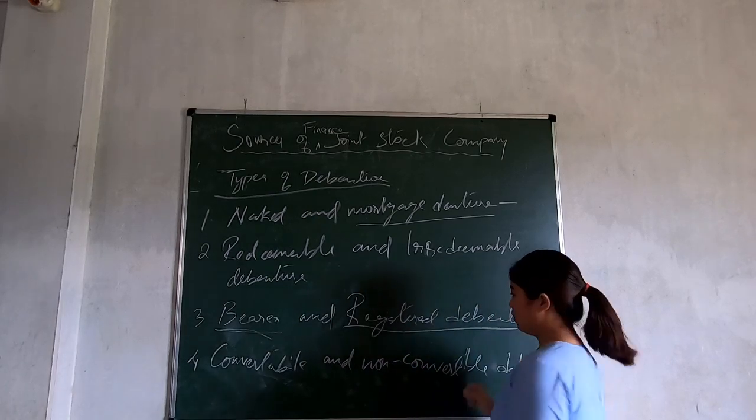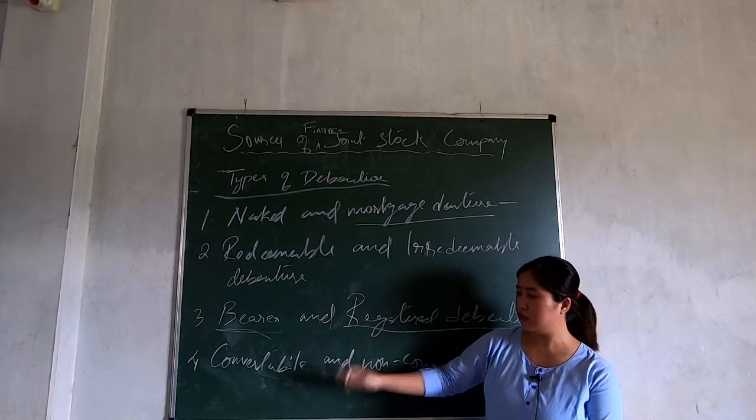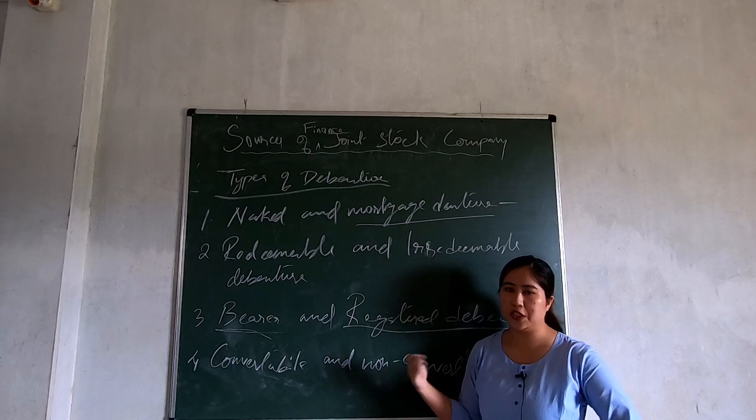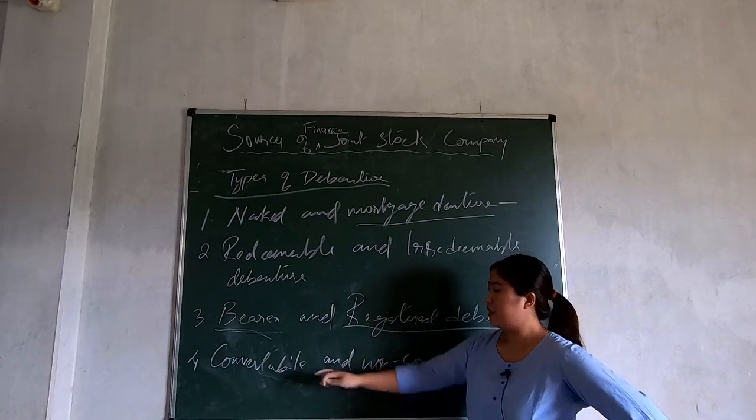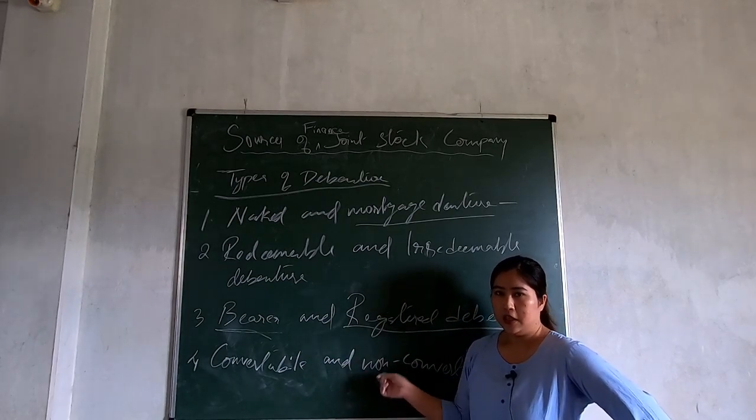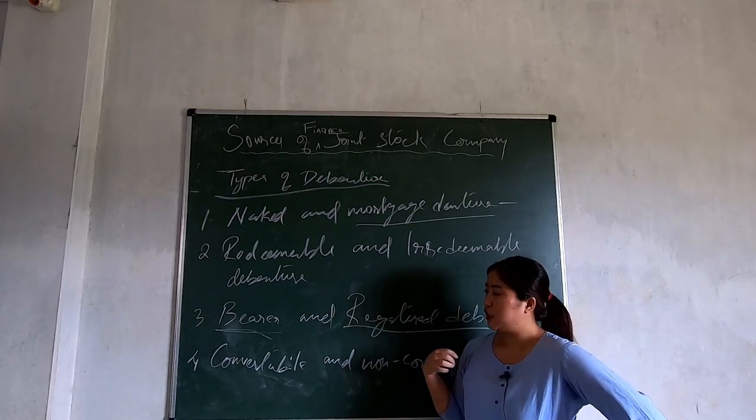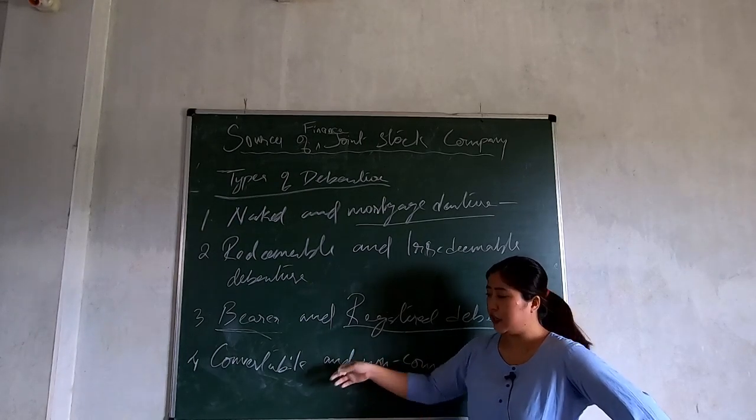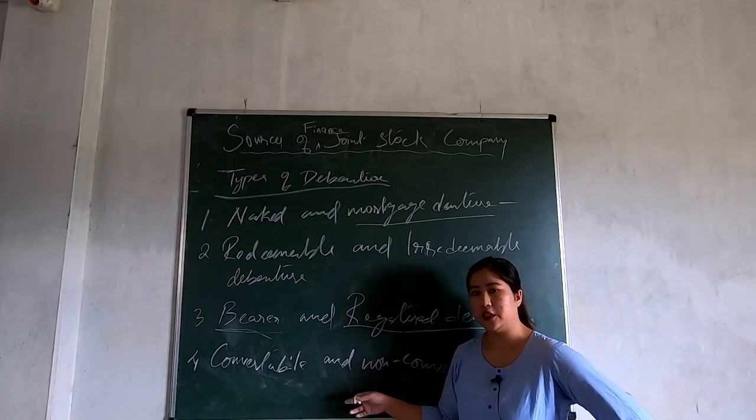So a convertible debenture is the type of debenture which can be converted into equity shares after a specified time period. After a specified time period, this type of debenture you can easily convert into equity shares, if you want it. So if I'm a debenture holder and I want to change my debenture into equity, I can do it. After a specified time period, I can change my debenture into equity shares.